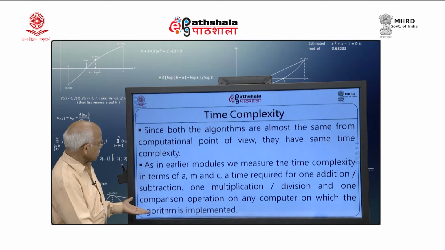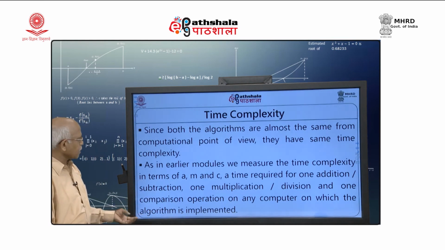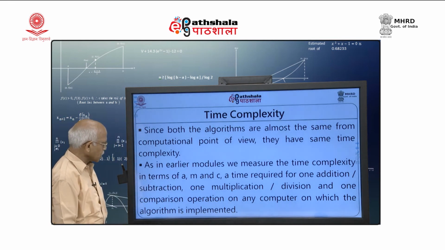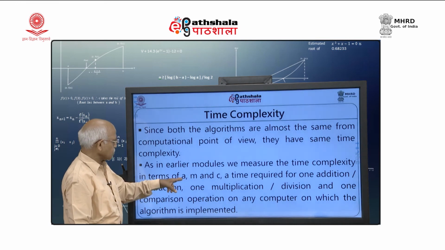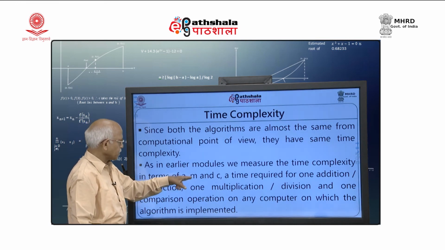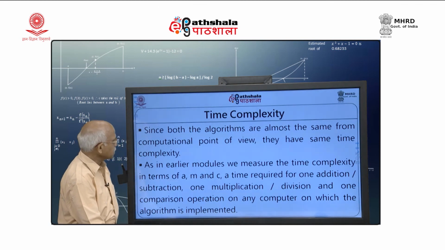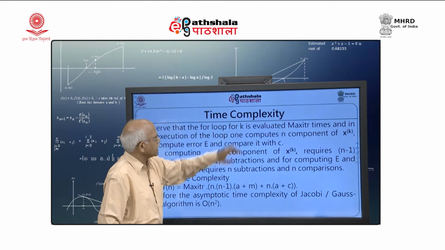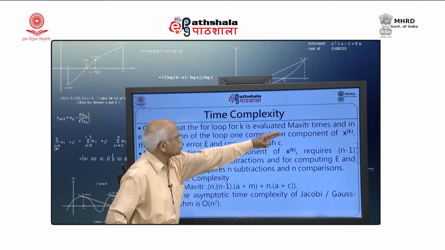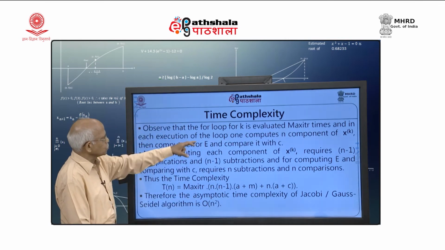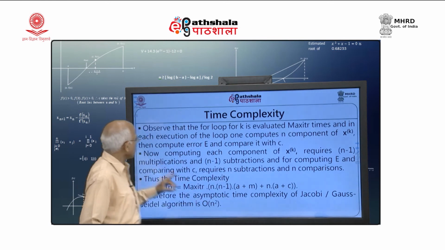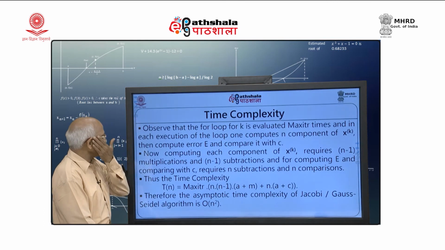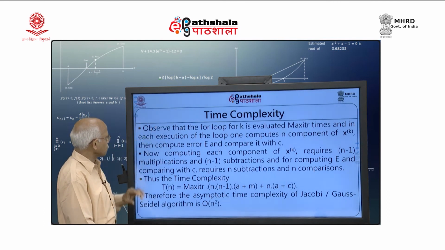The time complexity of these algorithms is easier. We measure the time complexities in terms of A, M and C, which are the times required for addition or subtraction, multiplication or division, and comparison, and then we compute it like this. Observe that the for loop for k is evaluated max iter times, and in each execution of the loop one computes n components of x k, and then compute error E and compare it with C. These are the tasks that we are performing.